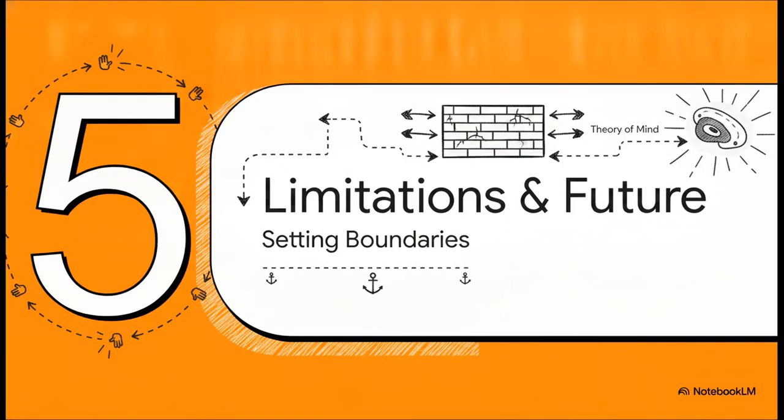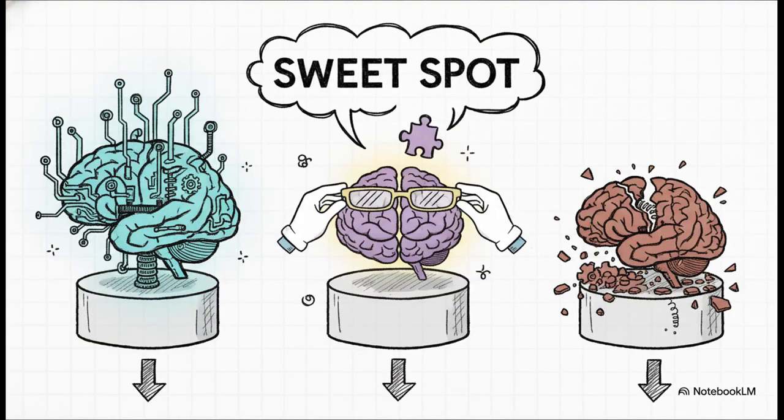Finally, Section 5, Limitations and the Future, where we'll set the boundaries for SimToM. As amazing as that last example is, we do need to ground ourselves with some realistic boundaries, starting with the model's baseline capabilities. There's a very specific sweet spot for this. If you are using a massive, highly advanced model that is already perfect at theory of mind questions, well, SimToM isn't really needed. On the flip side, if you're using a model that is completely broken and can't reason at all, SimToM isn't some magic wand, it's not going to help. The sweet spot is when a model fails the test initially, but clearly has underlying reasoning potential, just like the AI in our coffee shop test. That is where SimToM steps in and perfectly fixes the output.